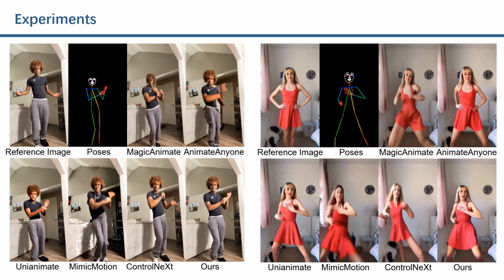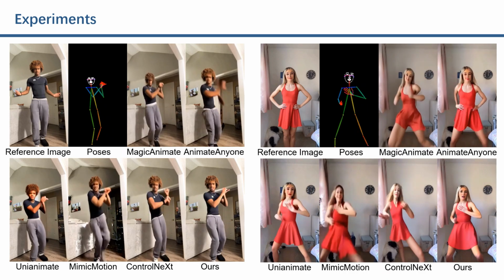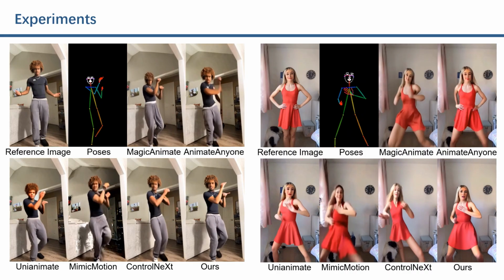These are the qualitative comparison results between our StableAnimator and the current human image animation models. We can see that our model achieves the best performance.